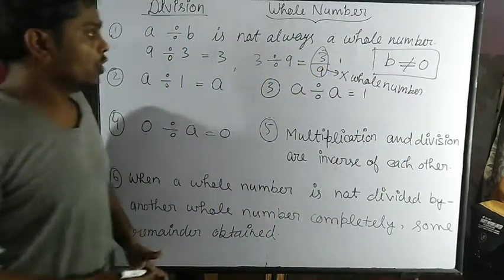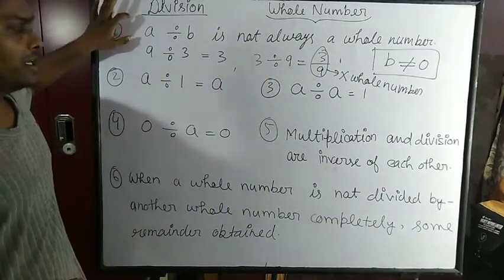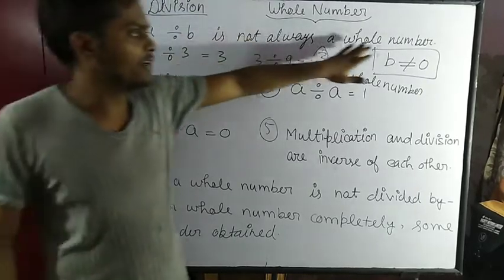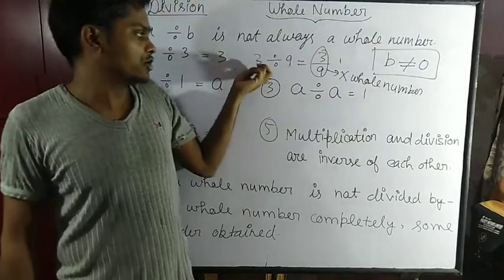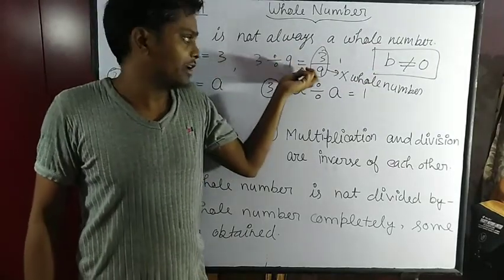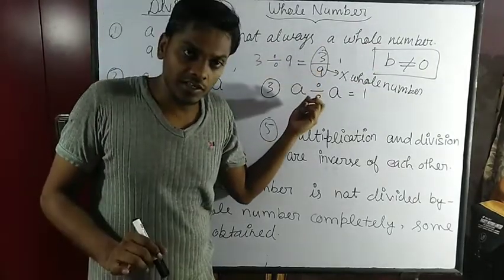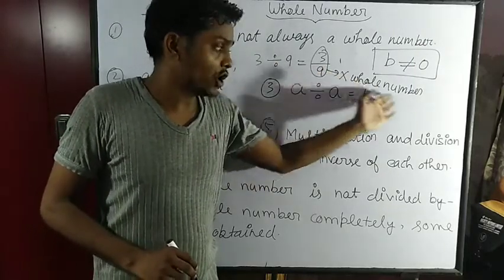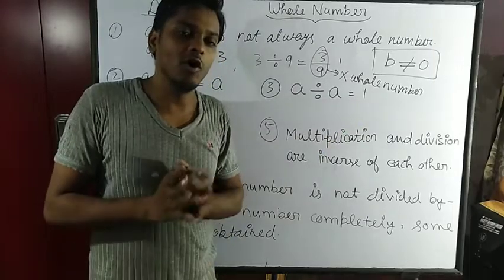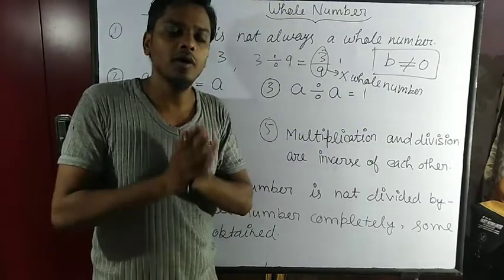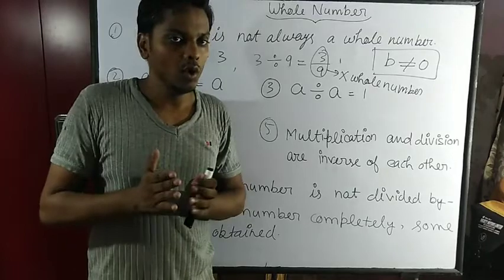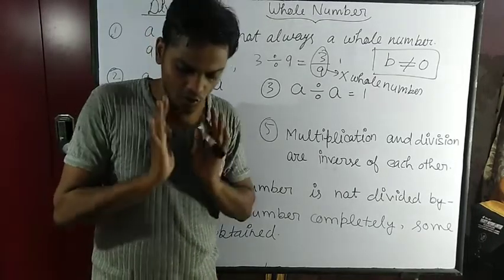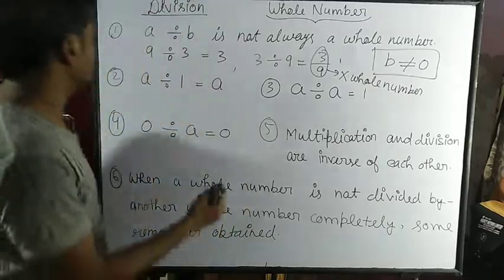So this property is verified: A divided by B is not always a whole number. Why? Because if 3 is divided by 9, it will become a fraction, which is not a whole number. As we have already discussed, whole numbers are 0, 1, 2, 3 and so on. There is no fraction at all. Now we will see the second property.